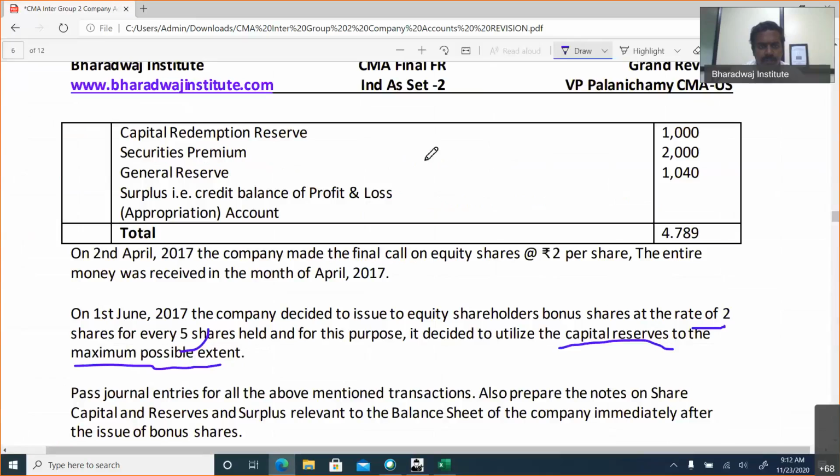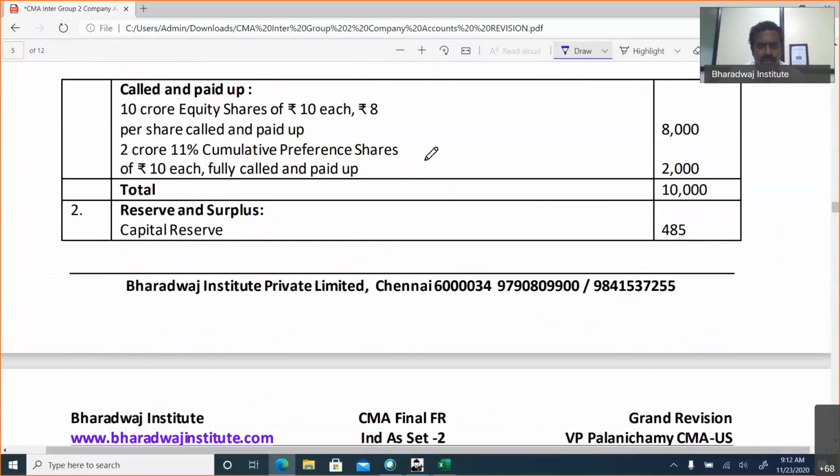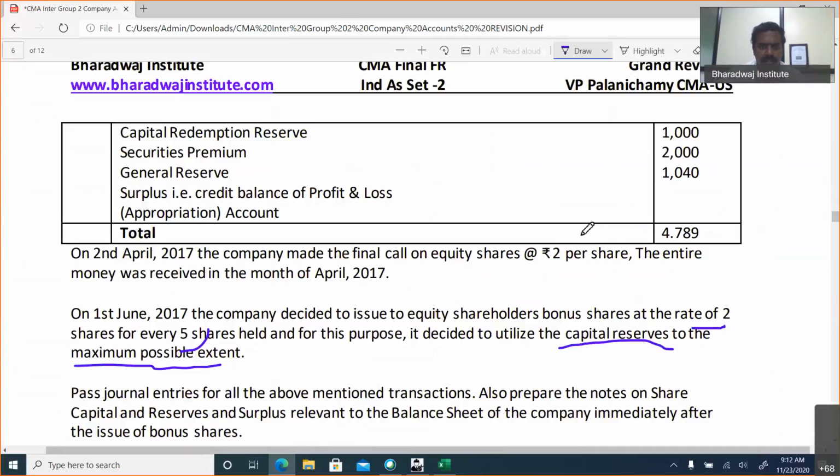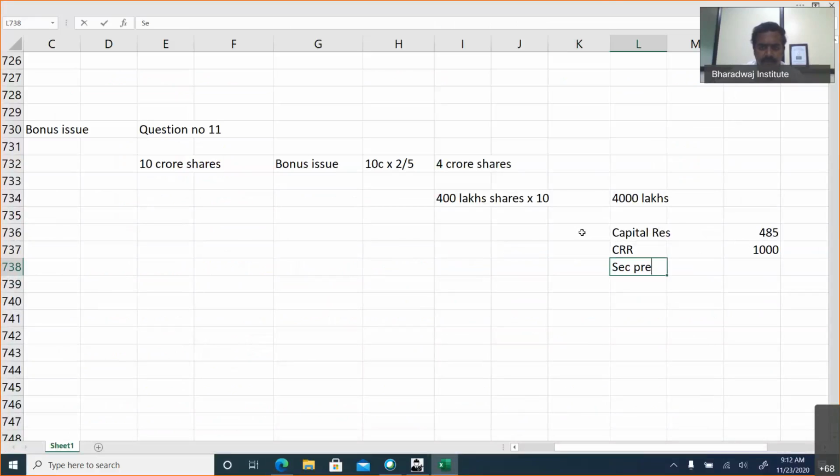For this purpose, we can use capital reserve. We are asked to use capital reserve to the maximum, 485 lakhs we are using. Then securities premium 1,000 lakhs, and then 2,000 lakhs if nothing is specified, we can use it.